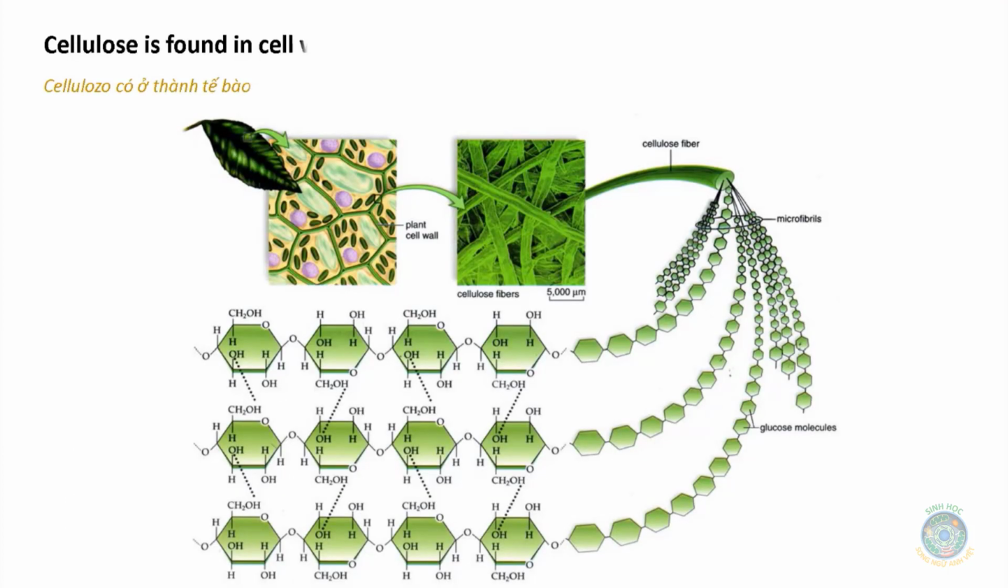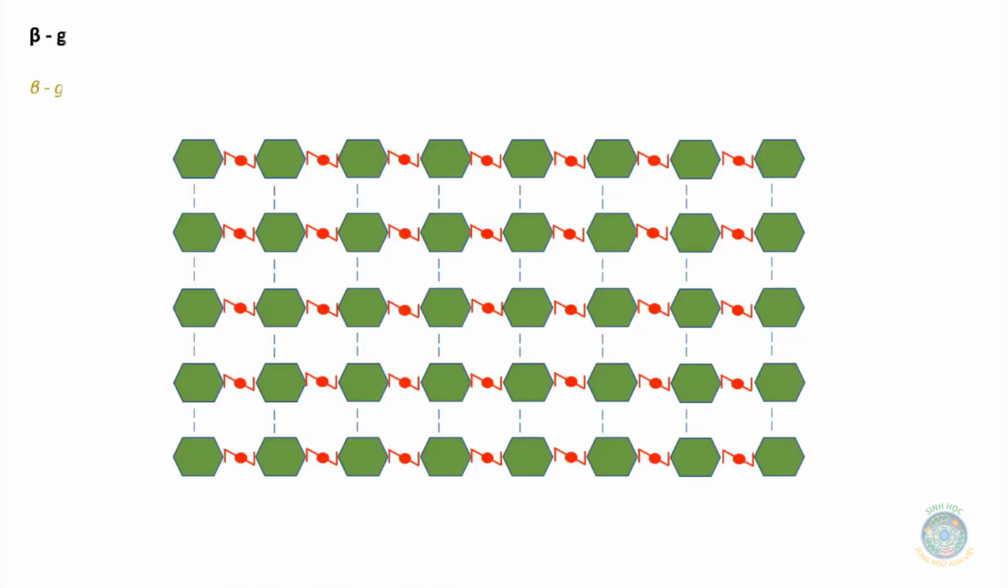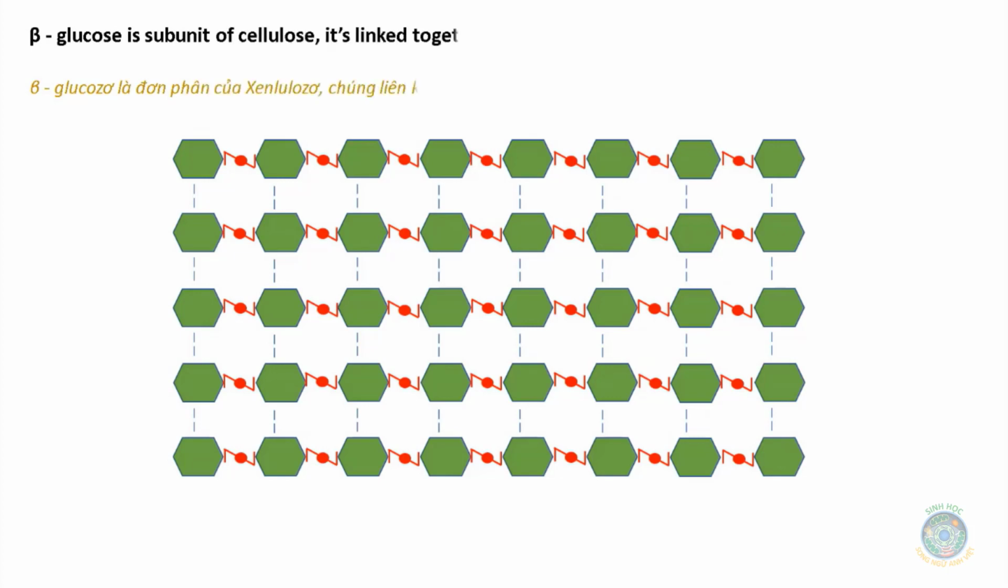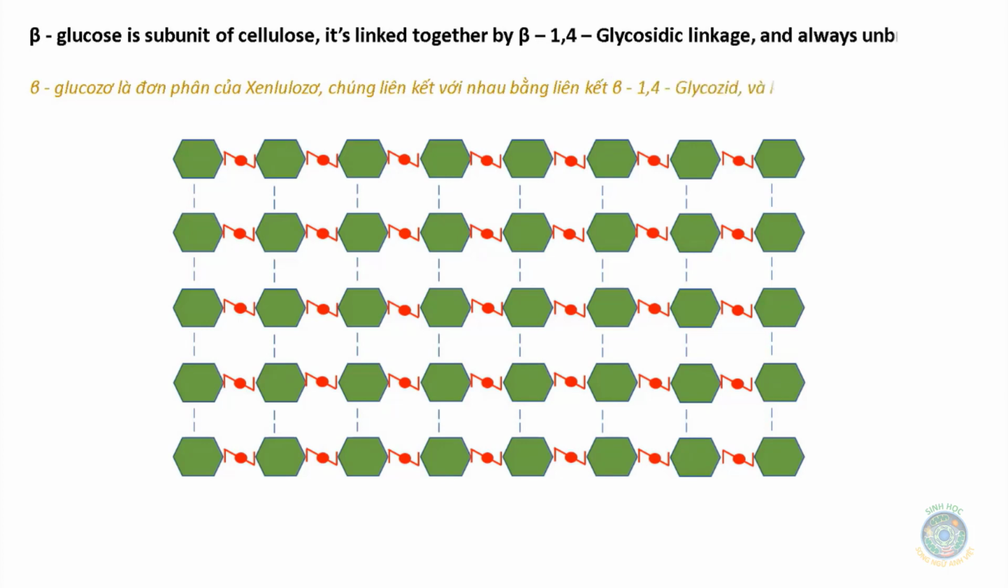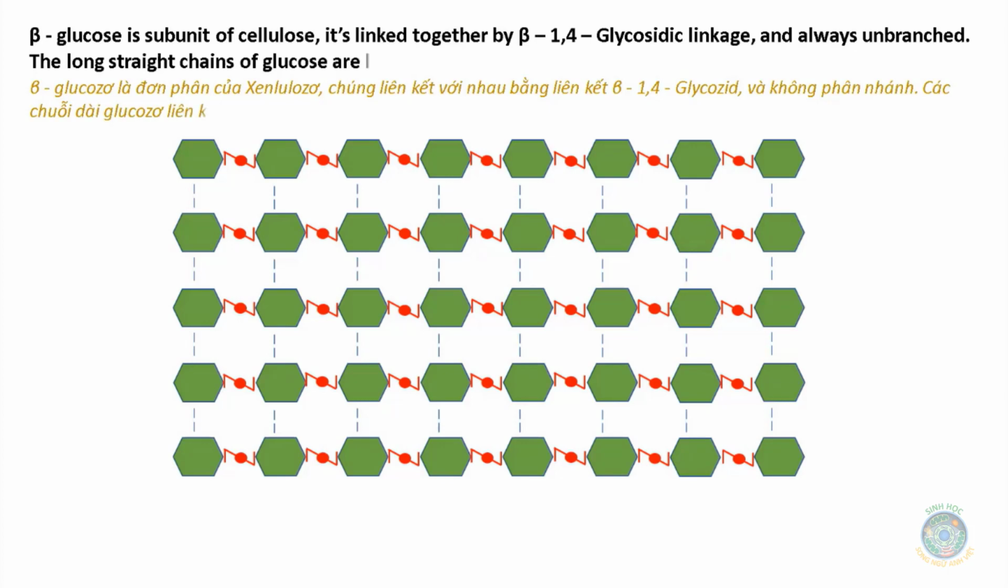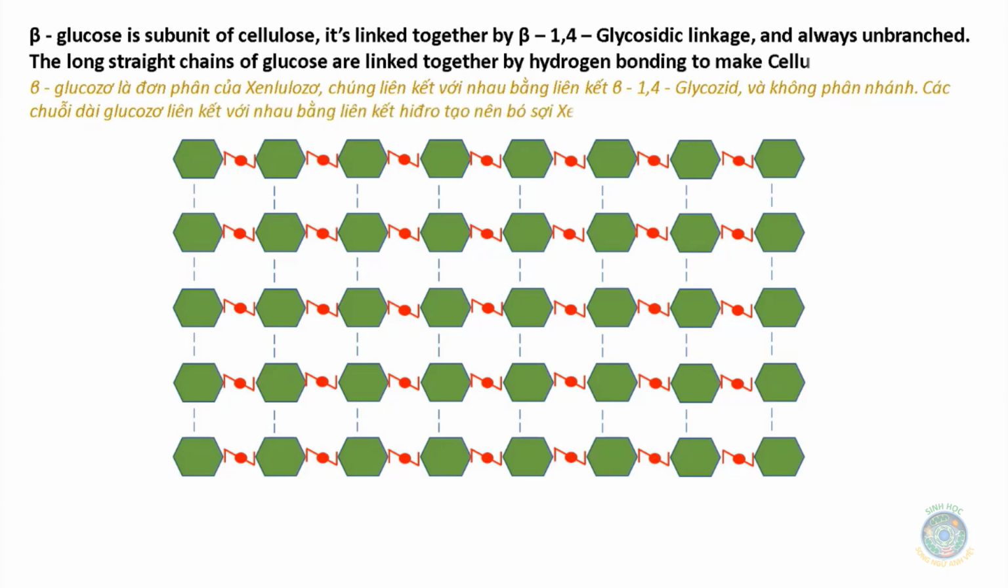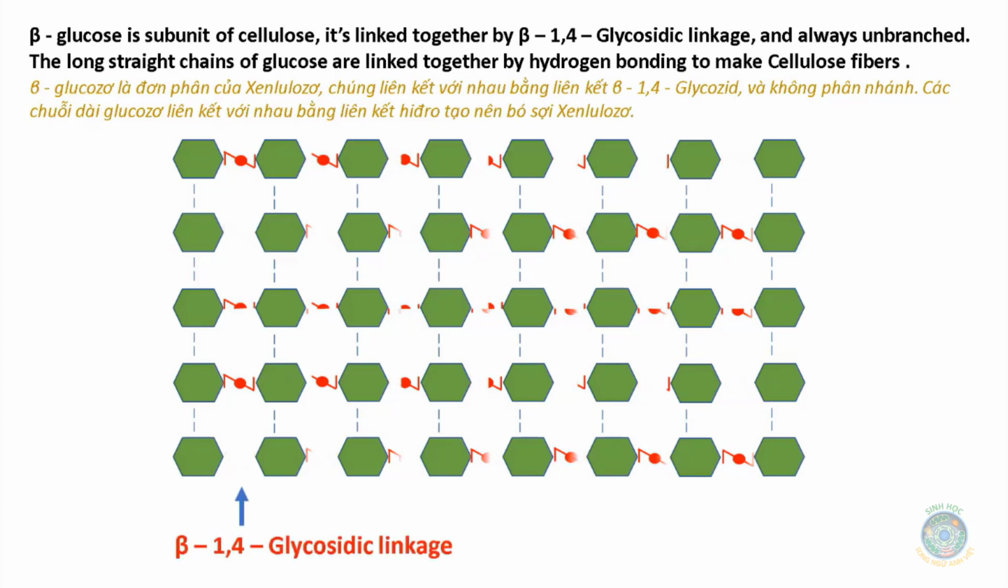Cellulose is found in cell walls of plants. Beta-glucose is subunit of cellulose. It's linked together by beta-1,4 glycosidic linkage and always unbranched. The long straight chains of glucose are linked together by hydrogen bonding to make cellulose fibers.